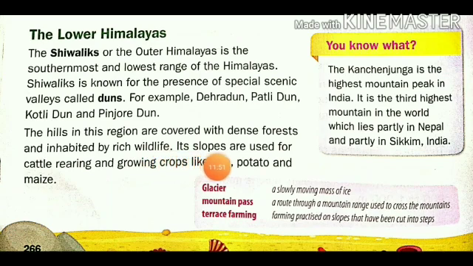Its slopes are used for cattle rearing and growing crops like rice, potato and maize. Cattle, the animals, graze in these fields, and farming of rice, potato and maize is also done.